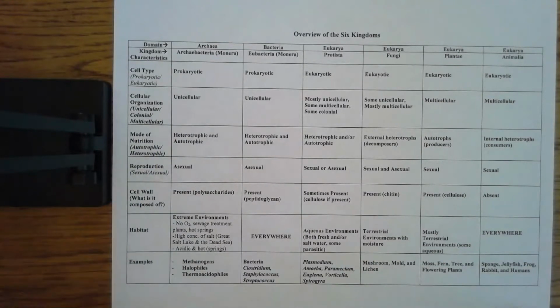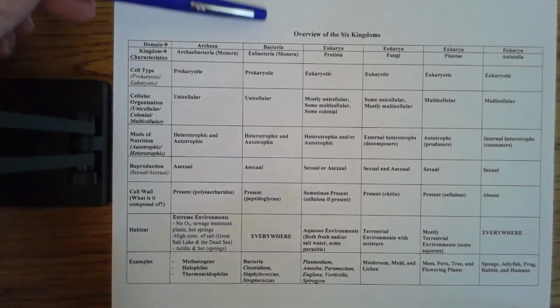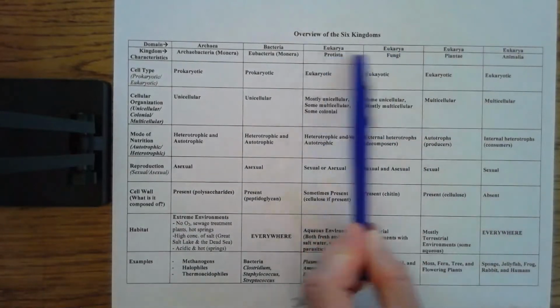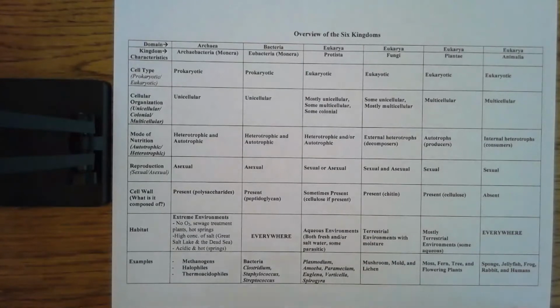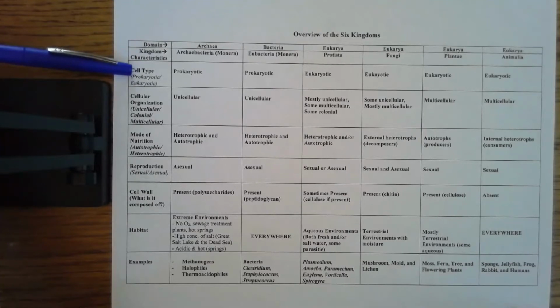Notice along the top, the very top row is the domain, and we're going to talk about what that means. You've only got 3 domains: archaea, bacteria, the second column, and then the rest of the groups of organisms are in domain eukarya, right? In the characteristics of life notes, I lectured on the fact that cells can be either prokaryotic cells or eukaryotic cells. So there's your cell type row, okay? Notice only bacteria are prokaryotic, everything else is eukaryotic.